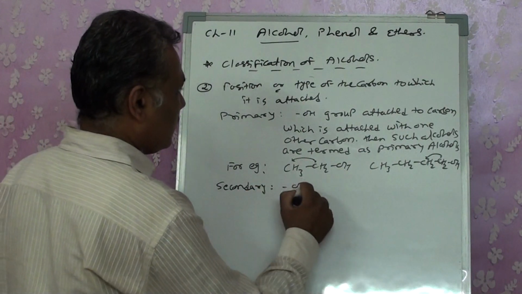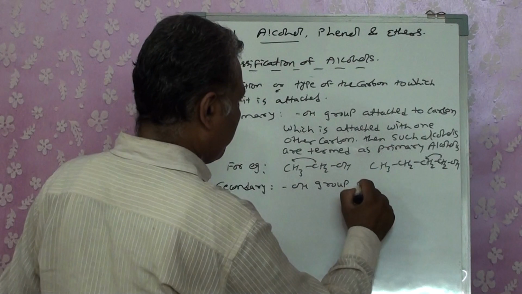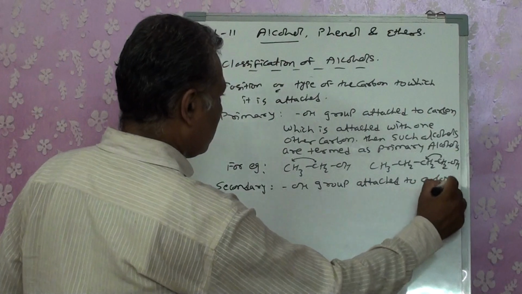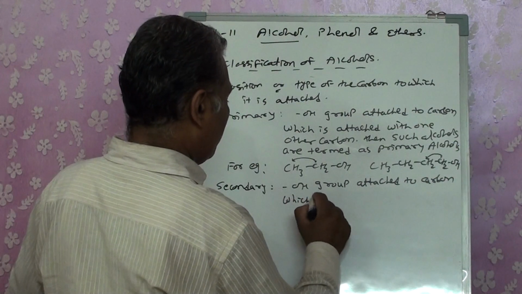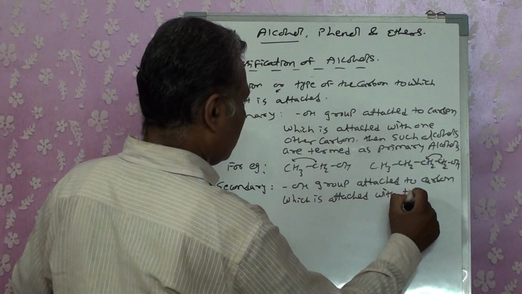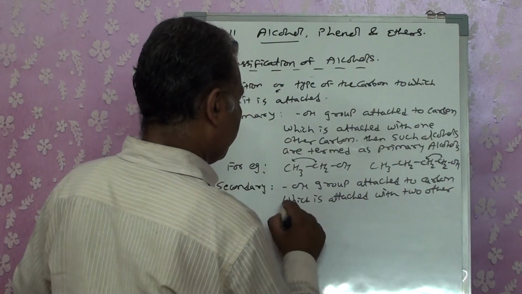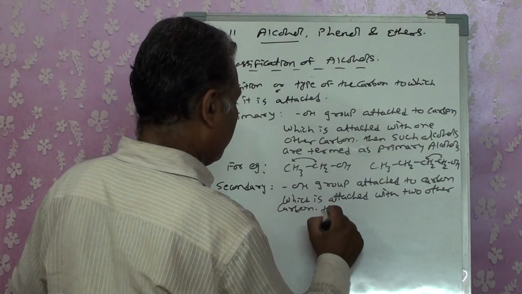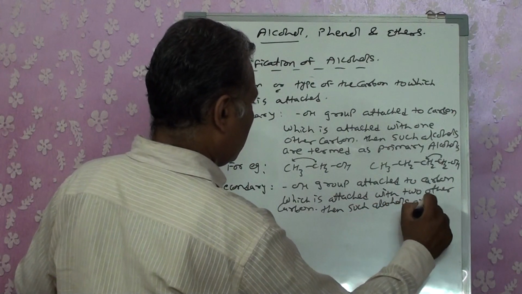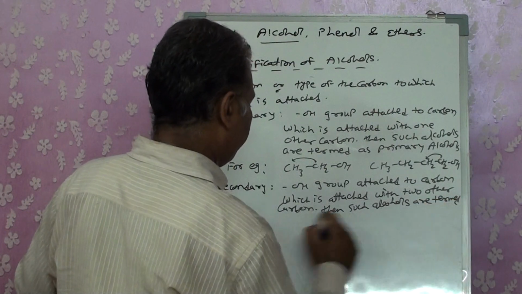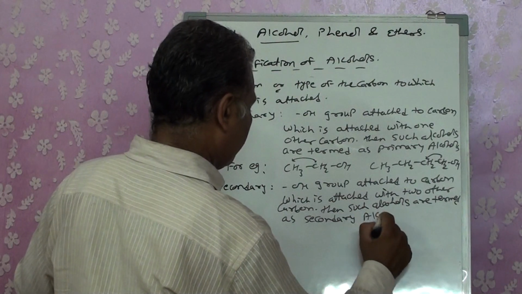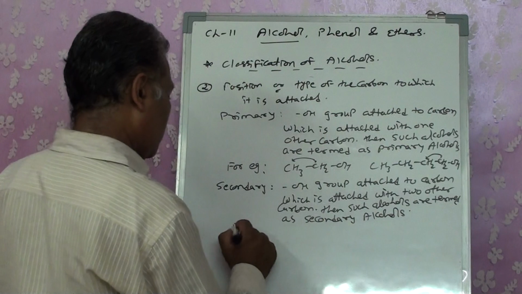Similarly, if we are having a secondary OH group, that is an OH group attached to a carbon which is attached with two other carbons, then such alcohols are termed as secondary alcohols.